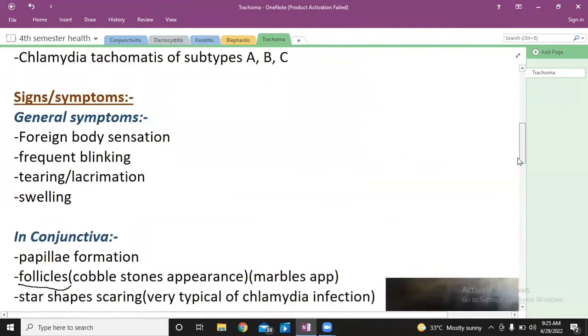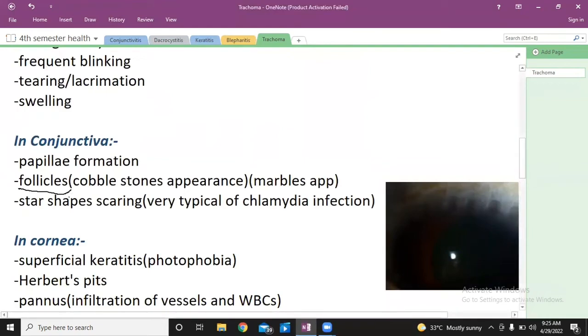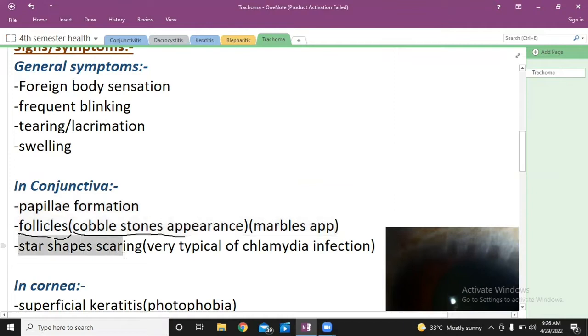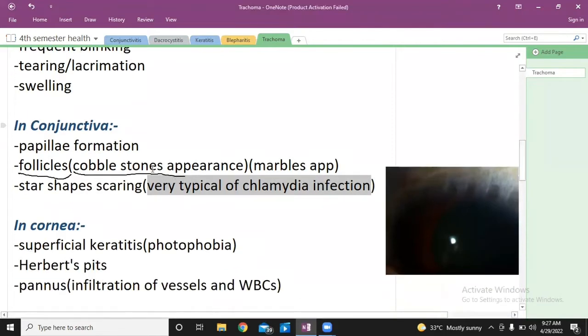Now, what is papillae formation? Papillae are small inflammatory bubbles which are formed here on the conjunctiva. There are these shiny bubble-like structures. These structures are known as papillae. The other sign will be follicle formation. Follicles are the same thing as papillae, but they are just a little bit larger in size. The inflammatory bubbles which I was talking about earlier are now a little bit bigger as compared to the papillae which were present before.